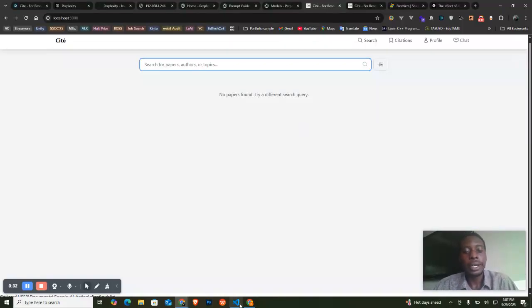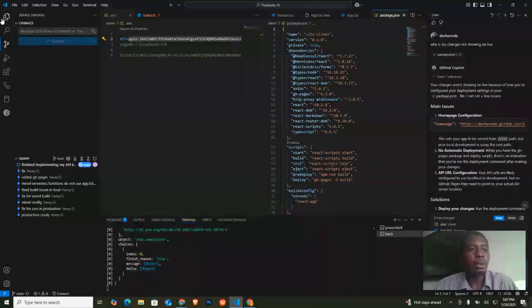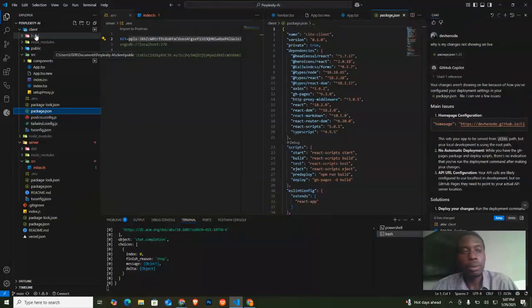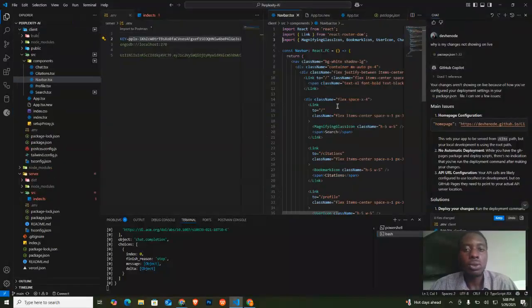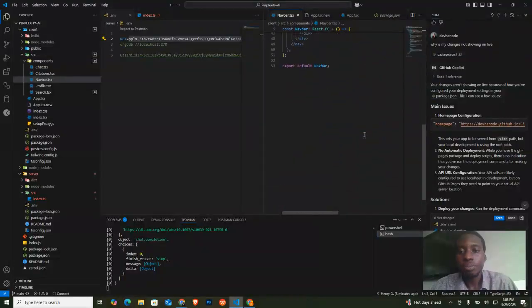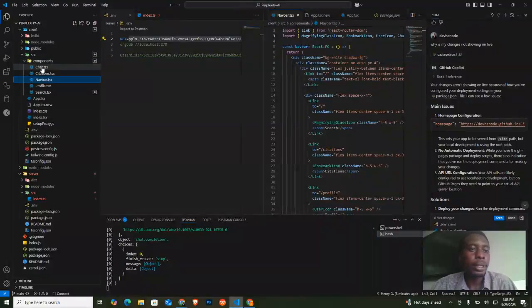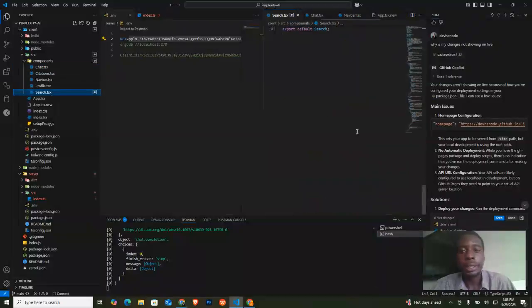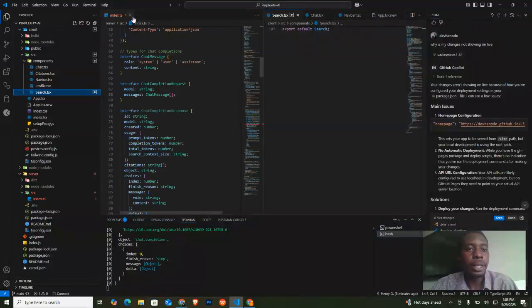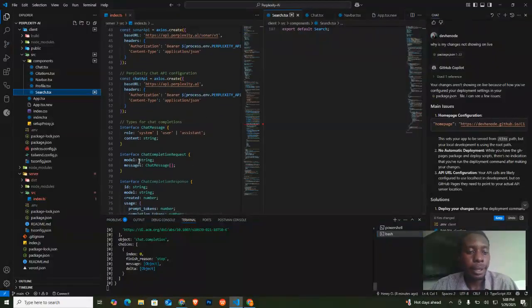So here I have my code base. I have it on my localhost. I built a monorepo using React and TypeScript. I decided to build it in less than 400 lines of code, whereby I have my chats and the search part. And here I set up my API. I got my API from Perplexity, and thanks to Perplexity, I'm using Sonar Pro.